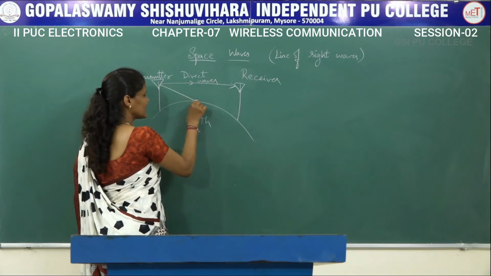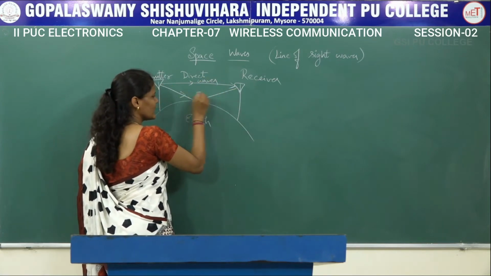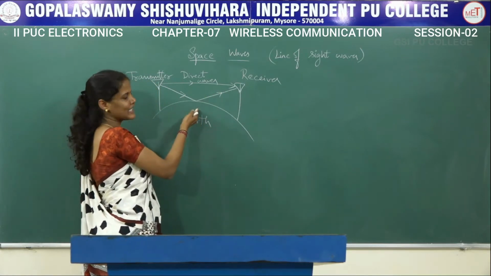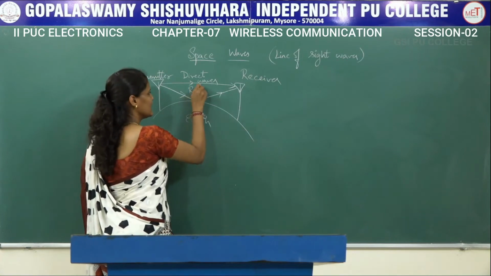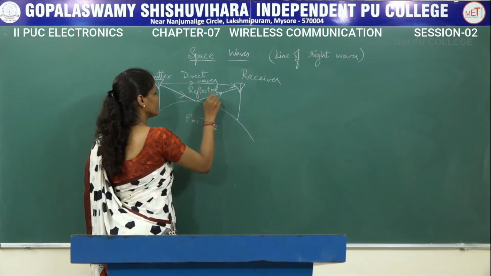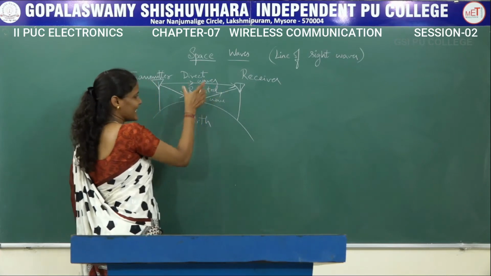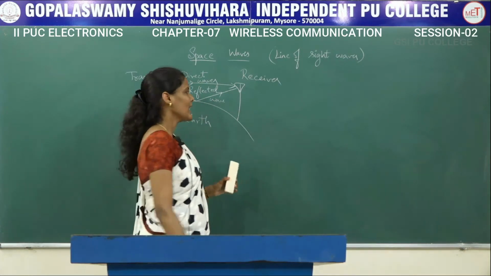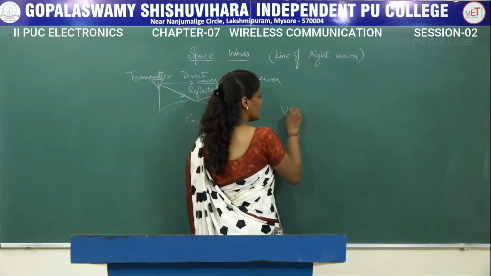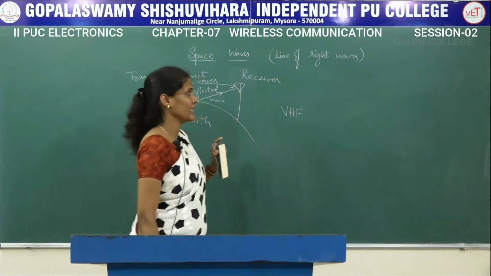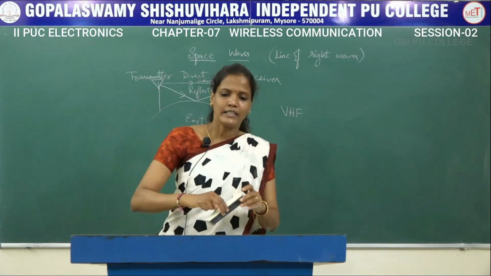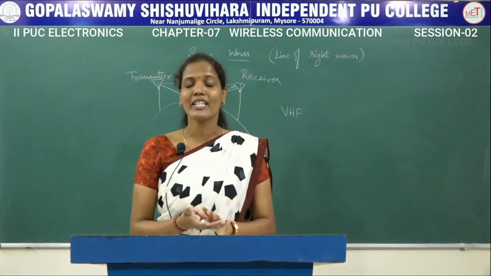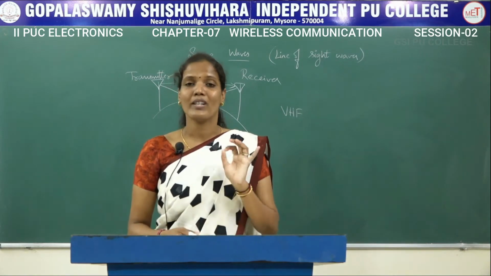And the other method is using this earth as a transmitting medium. So this wave will be transmitted by reflecting that signal on the surface of the earth, that is the reflected wave. So direct waves and the reflected waves together will be called space waves, and in these space waves very high frequency signals can be propagated. So space waves are nothing but the direct waves and ground reflected waves together, which is also called the line of sight waves.